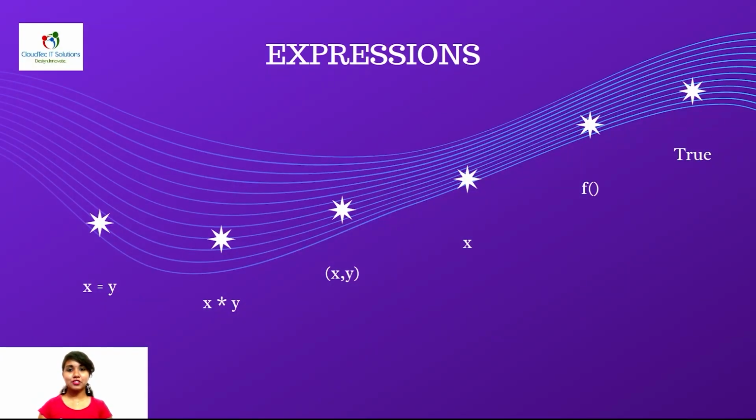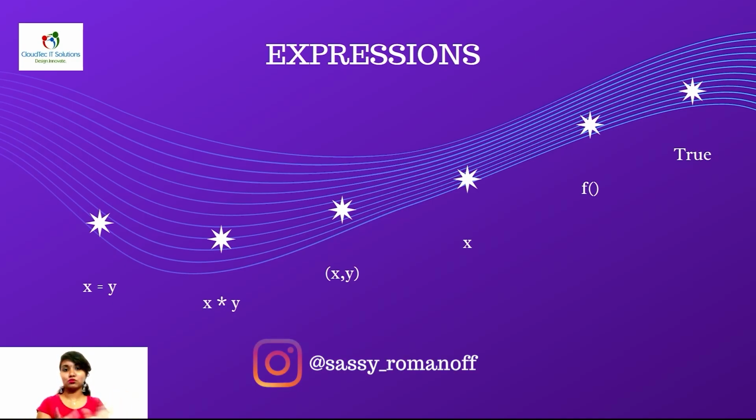Now coming to the expressions used in Python. x is equal to y is the first expression, which is an assignment. Assignment, in the sense that whatever value y has, that value is assigned to x. I'll show you all these things in the Jupyter notebook, otherwise it will be like an imaginary version. As of now, understand these concepts as expressions. When it is asked in the exam or whenever you are asked to remember it, you'll remember this flow. That's why it is depicted as pictures, because pictures get into our mind very easily.